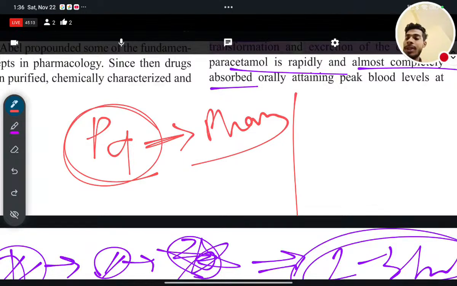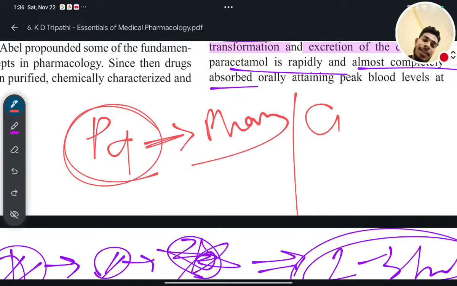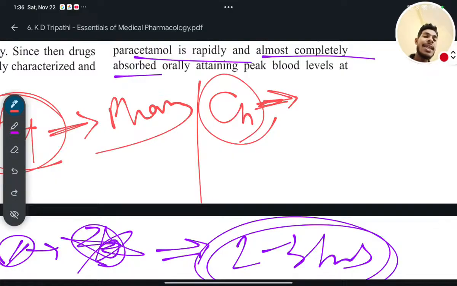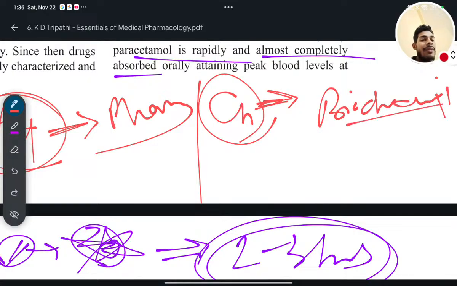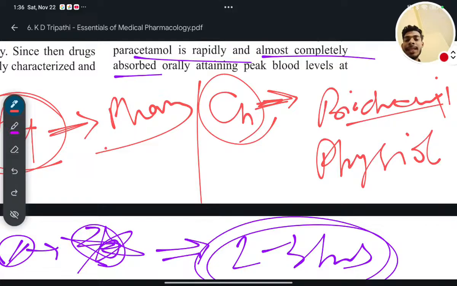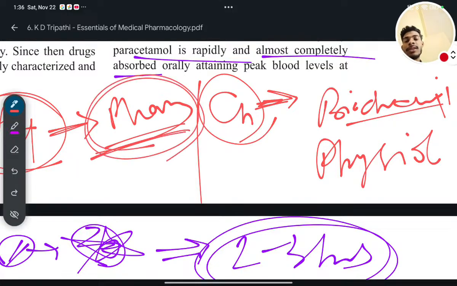But a chemotherapeutic agent will lead to a change in the biochemical environment, along with physiology. A pharmacodynamic drug will directly change the physiology.